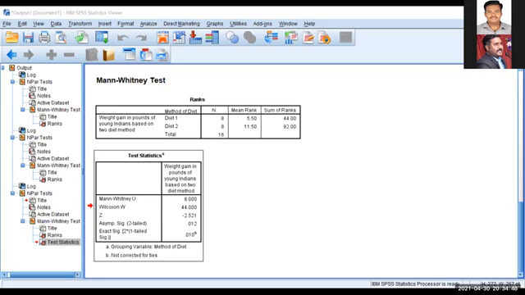I'll copy the output table. I will start writing the interpretation. I'll show you the slide later.